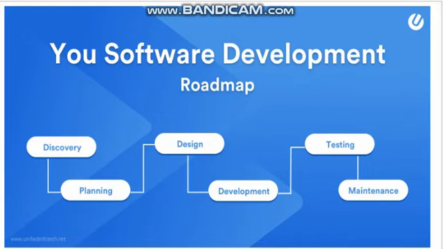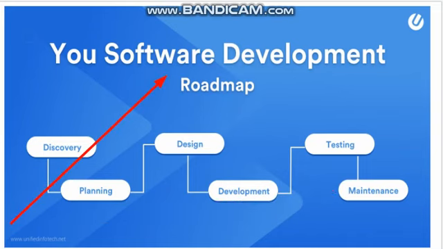Here you can see some phases, like discovery, planning. These are step by step phases. First we go to discovery, then we go for planning, then designing, then development, then testing, and finally maintenance.